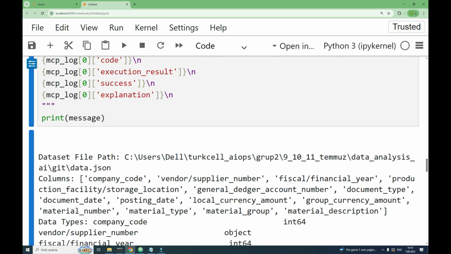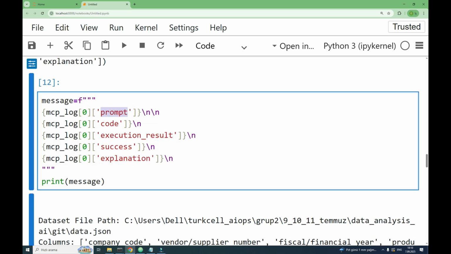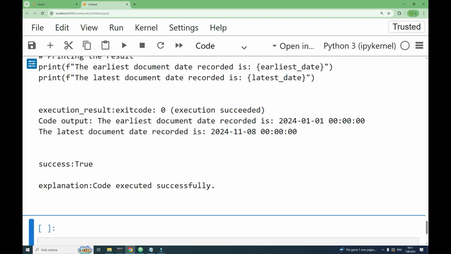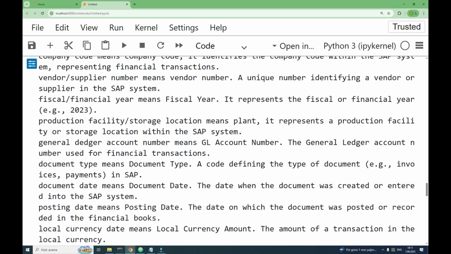So this is our prompt, this is our code, this is the execution result, this is success, a boolean, and this is the explanation. Much better.